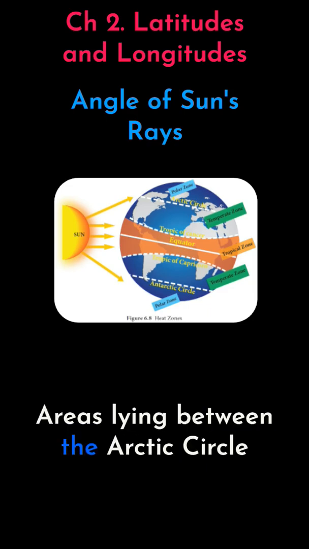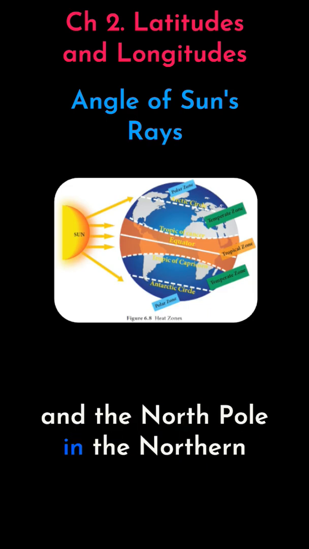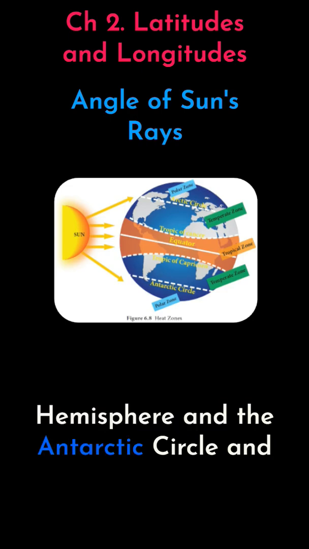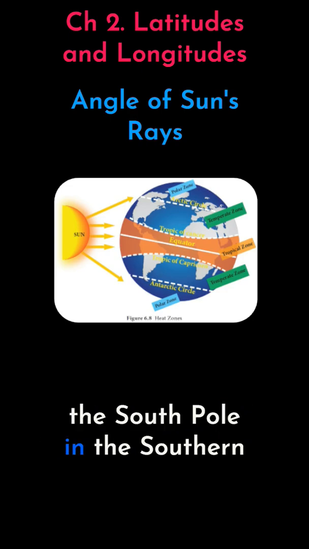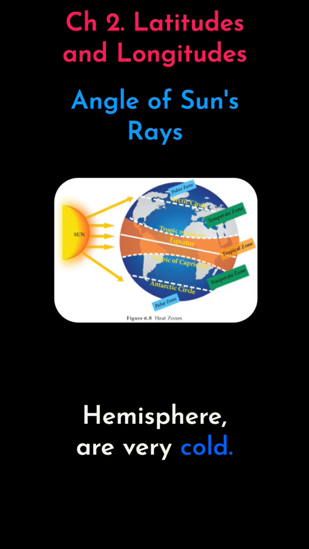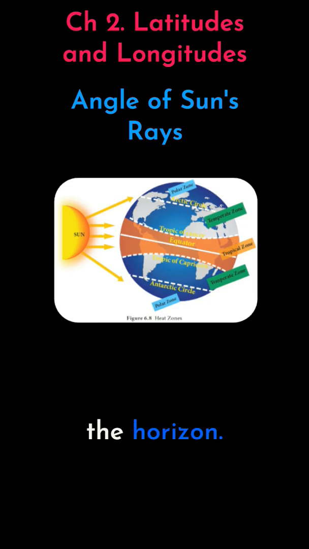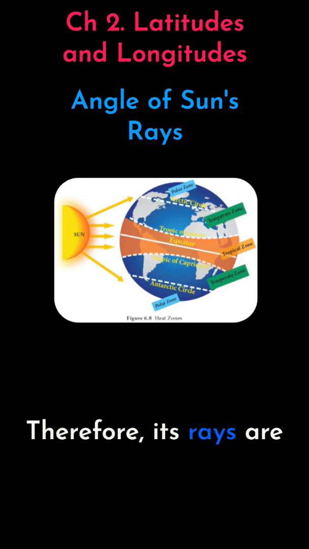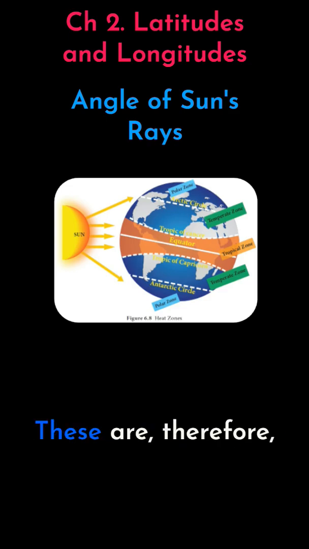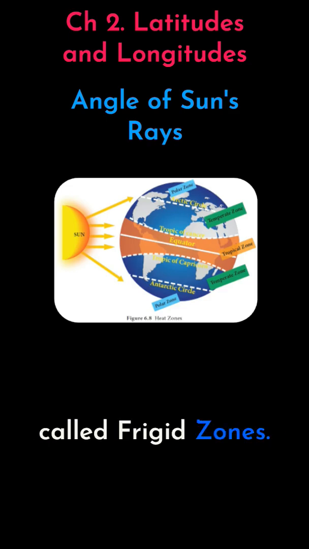Areas lying between the Arctic Circle and the North Pole in the northern hemisphere and Antarctic Circle and South Pole in the southern hemisphere are very cold. It is because here the sun does not rise much above the horizon. Therefore, its rays are always slanting. These are therefore called frigid zones.